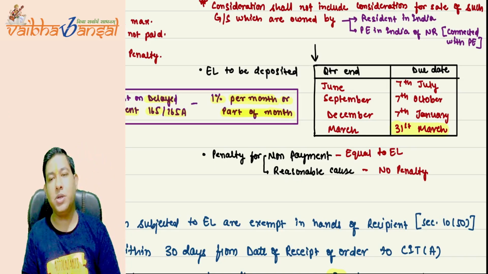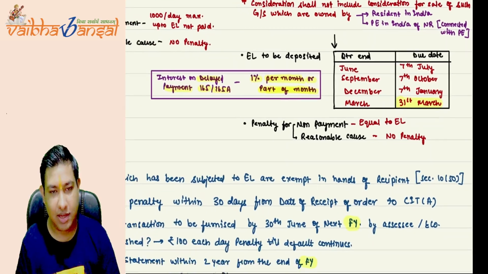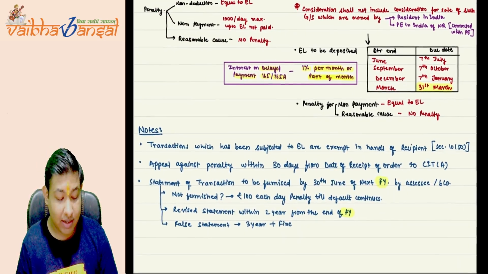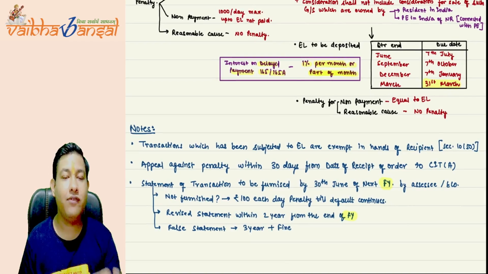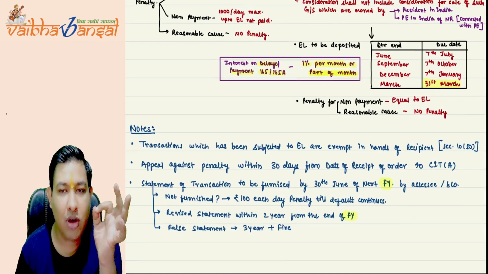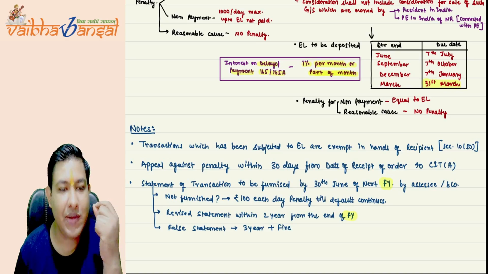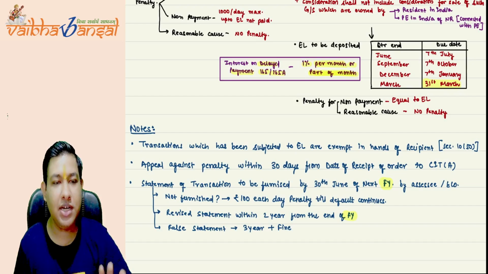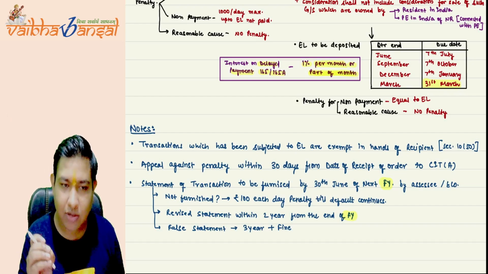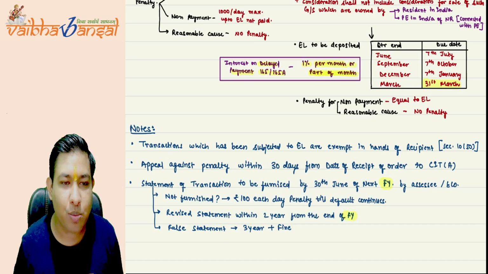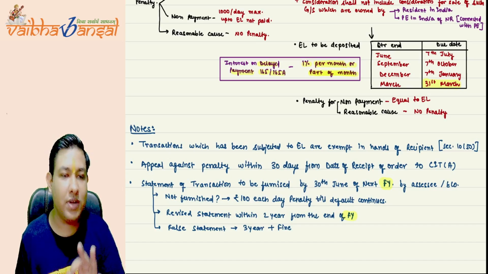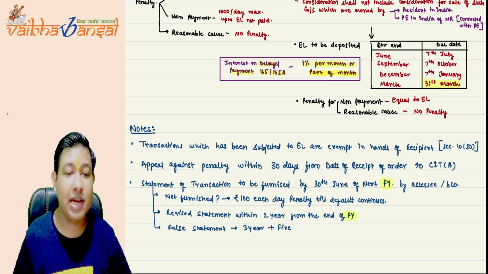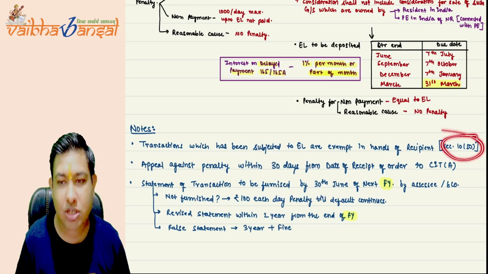and the reasonable cause. If there is reasonable cause, there is no penalty in that case. Now a few common points are there. What are the few common points? If under any transaction equalization levy has been deducted, then that particular transaction will not come under the scope of the Income Tax Act, and income tax will not be applicable to that. It will be exempt under section 10 clause 50.